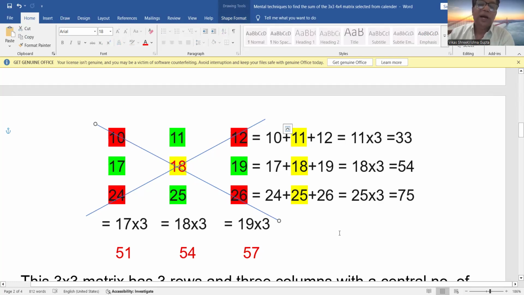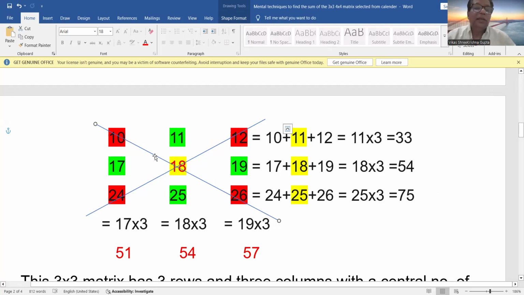So if somebody asks you what is the sum of all the numbers of this matrix without the central number, not counting 18, then it will be 8 into 18. And if you are asked the sum of all these numbers including 18, with all the numbers added, then it will always be 9 into 18. So that is one magical technique I have shown you for the 3 by 3 matrix.